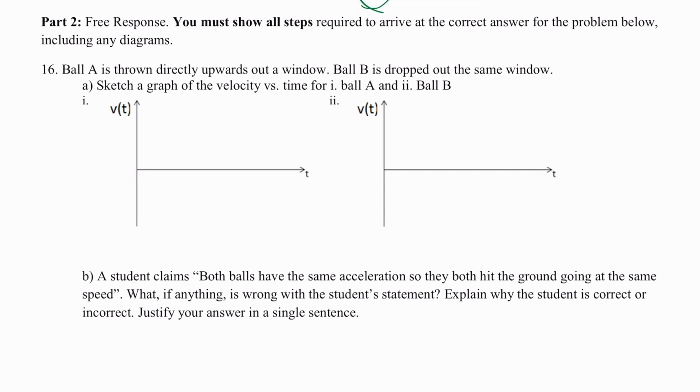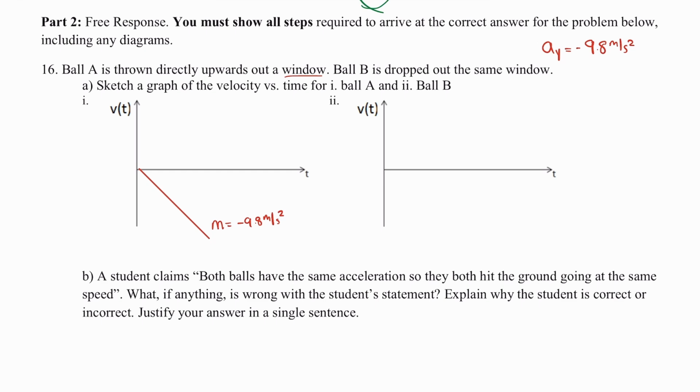Here's the key concept. Because we have an object thrown outside of a window, the object is experiencing free fall. And the acceleration of an object in free fall is always negative 9.8 meters per second squared. That just means that the slope of my line is going to be negative 9.8. It must always be that. Doesn't matter if I throw it up, throw it down, or if I drop it, the slope will always be negative 9.8 for free fall on Earth.